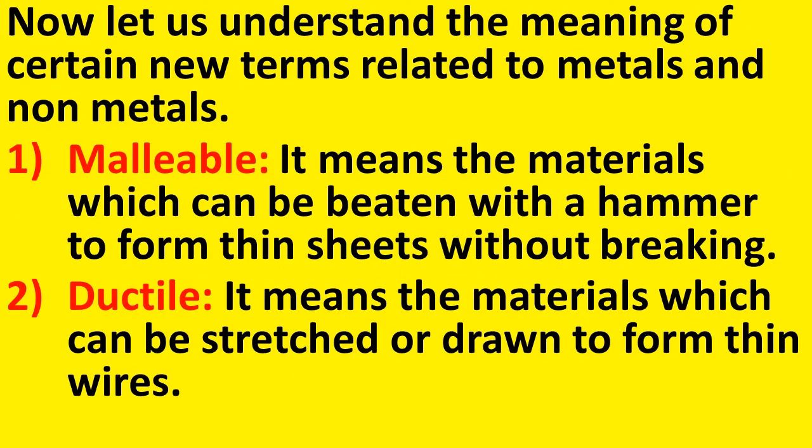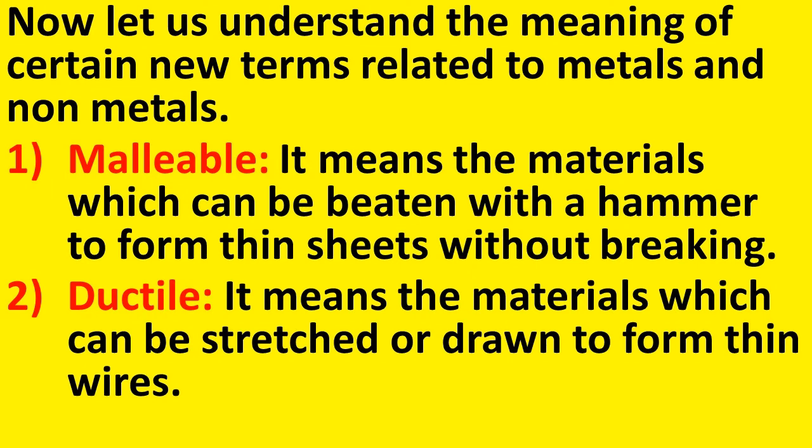Now, let us understand the meaning of certain new terms related to metals and non-metals. First one, malleable. It means the materials which can be beaten with a hammer to form thin sheets without breaking. So, what is malleable? Malleable means those materials which can be beaten with a hammer to form thin sheets without breaking, and this property is known as malleability.